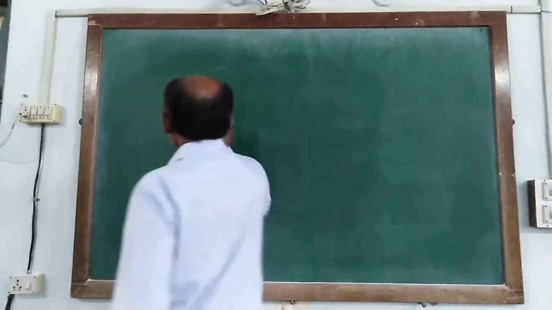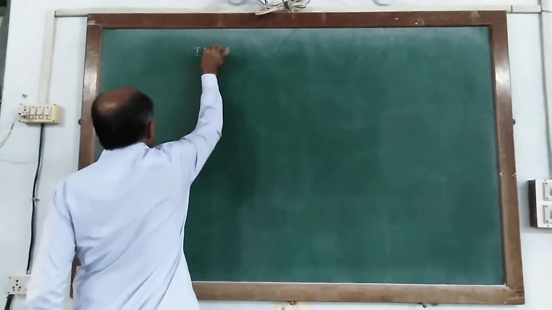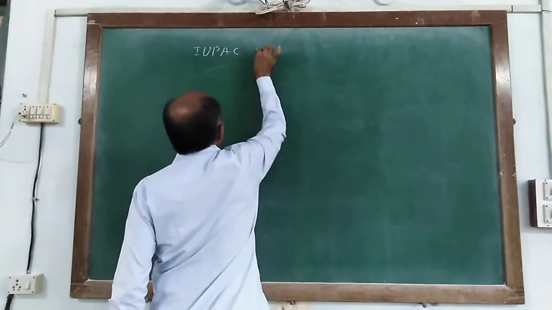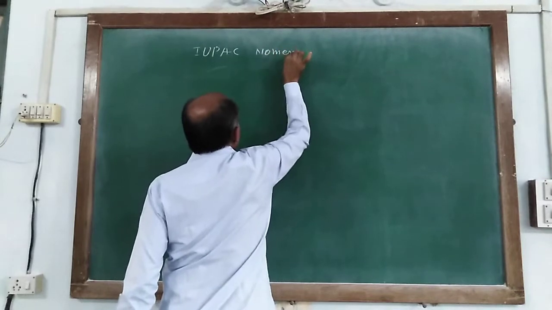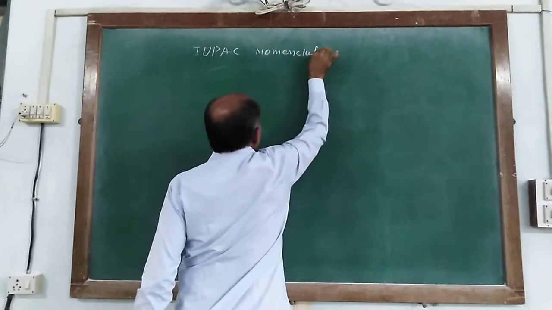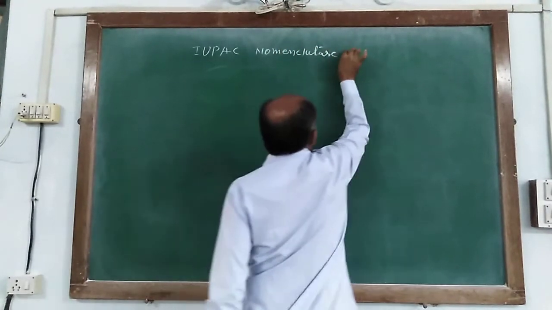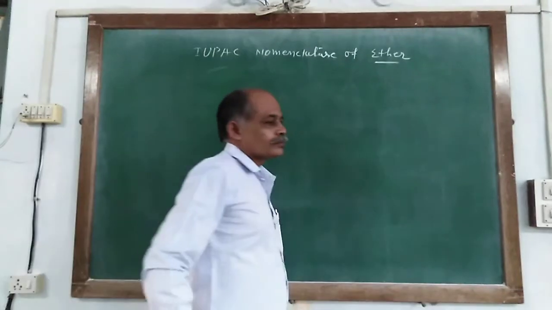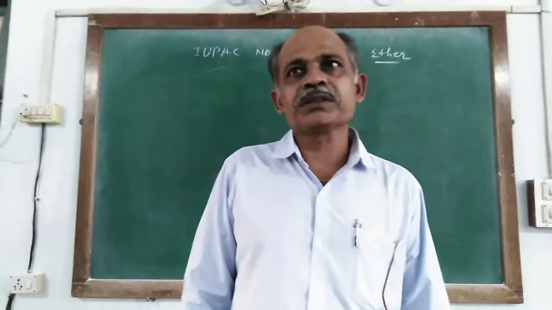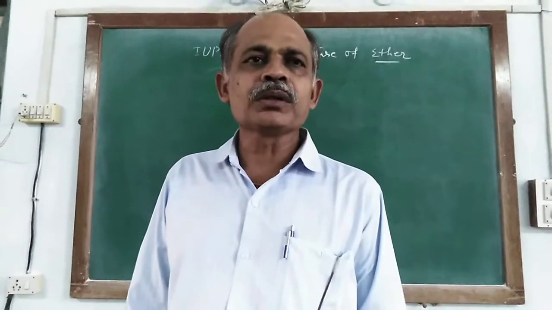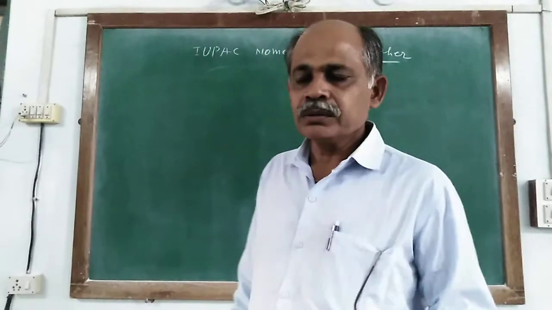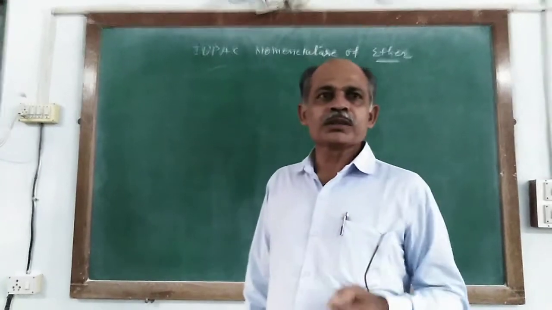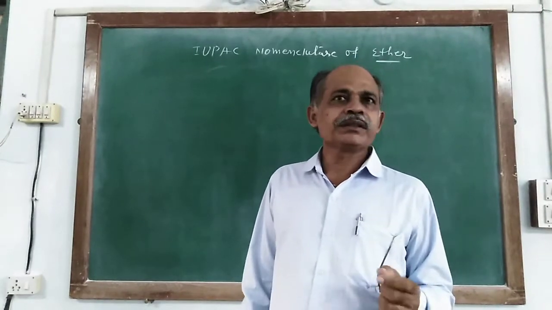IUPAC nomenclature of ether. Last time we completed the IUPAC nomenclature of alcohol and phenol. Now, compounds containing other groups: it is ether.